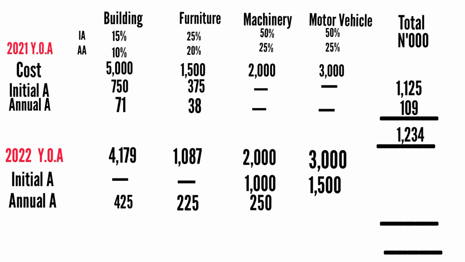Okay. Then you go to your motor vehicle. So for motor vehicle, you want to charge your first annual allowance, right? So you say 3 million minus 1.5 million. The balance will be 1.5 million. Then you spread over 4 years, right? Because the rate is 25%. Now look at when they said they bought this asset too. They said they bought it 3rd of May. So that's, let's say, at the beginning of May. It means they didn't start from April. So that tells you that it's just 11 months out of 12 months that is represented.